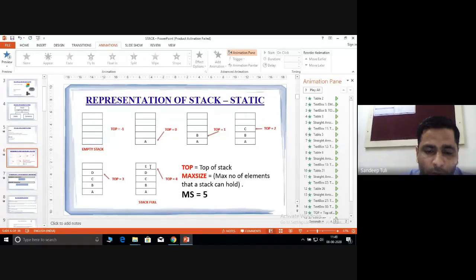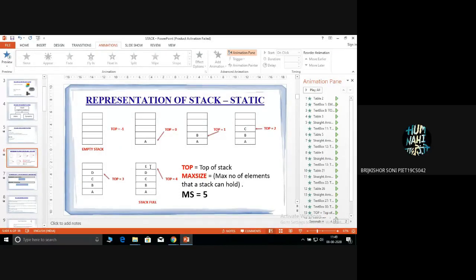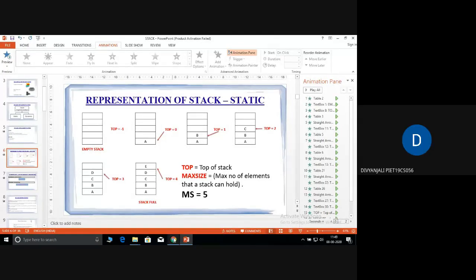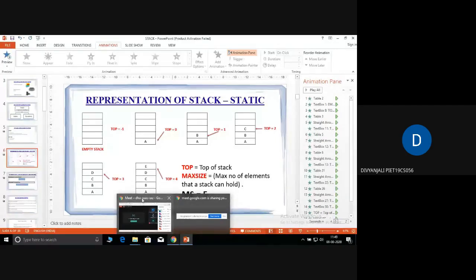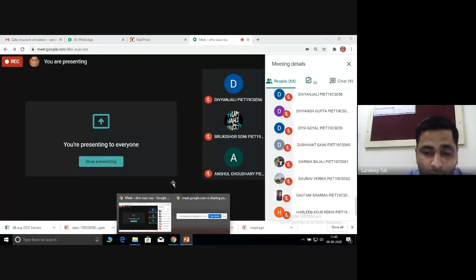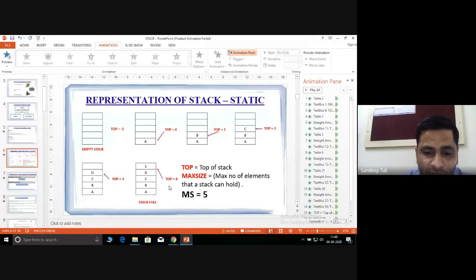So now can you insert the new element? No. When the top is 4, that is 5 minus 1, can we insert the new element? No, sir. At 4 we are inserting, at 5 we cannot. As soon as the value of top is equal to 5, then we cannot.